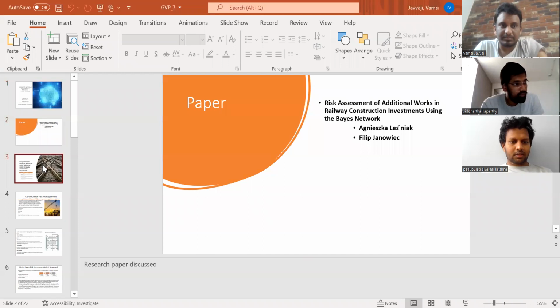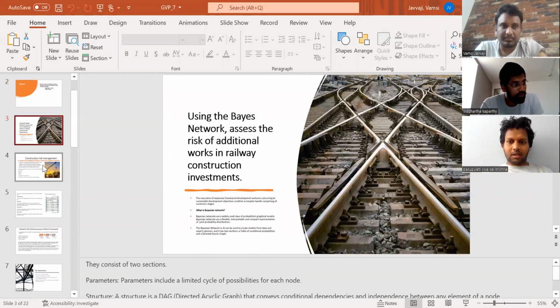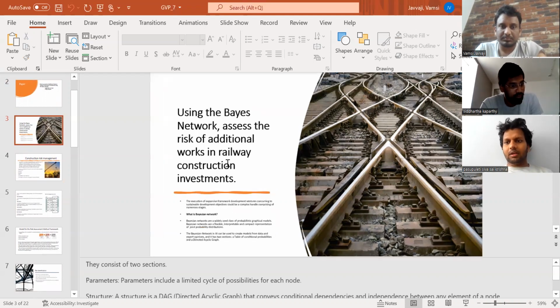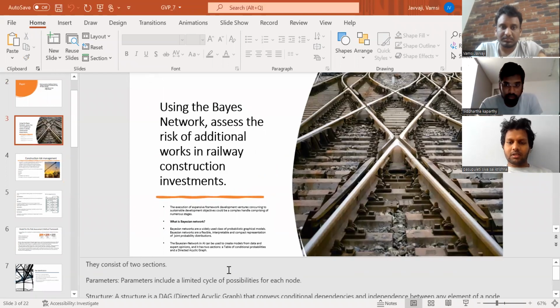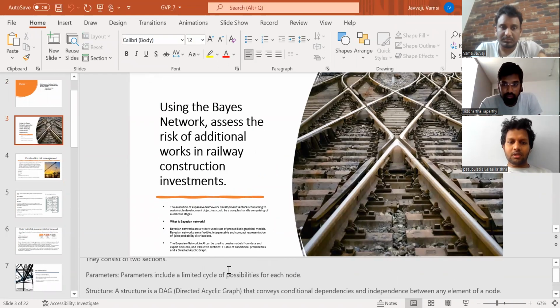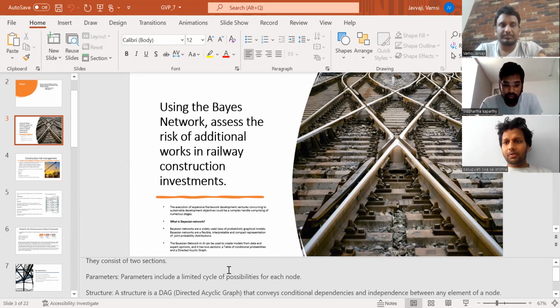Coming to the brief overview, this paper was developed for the sustainable development goals of railway infrastructure projects. Because the railways have to be used by the current generation and the upcoming generations as well, that is what is meant by sustainable development.